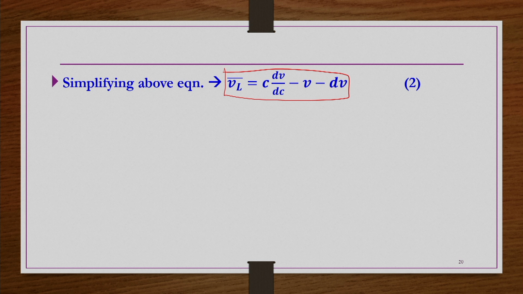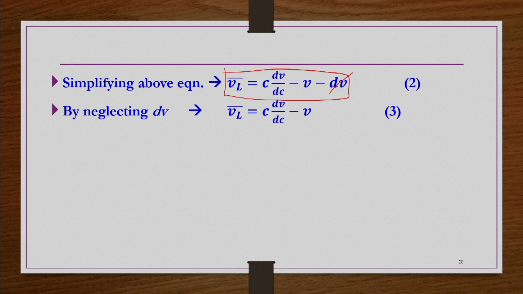V is the settling velocity of the particles, so V plus dV is the settling velocity of the particles just above that layer. Since the layer is very thin, the change in settling velocity from the upper edge of this layer to the lower edge is very small, negligible compared to V. So, then we have VL bar is equal to C dV by dC minus V.